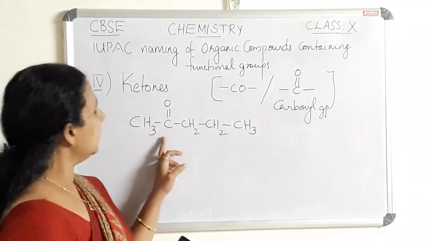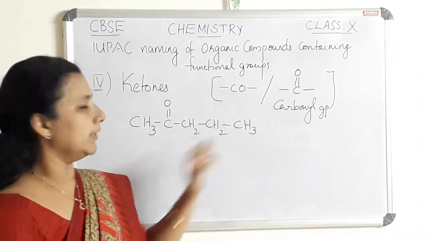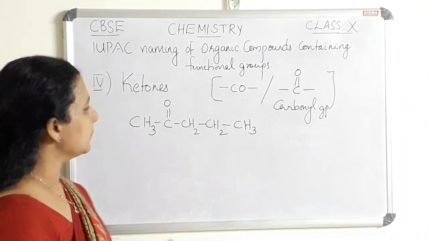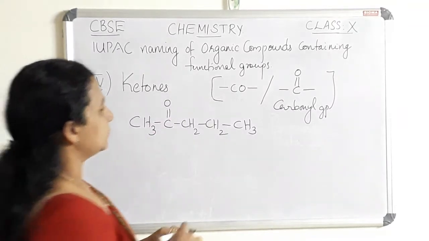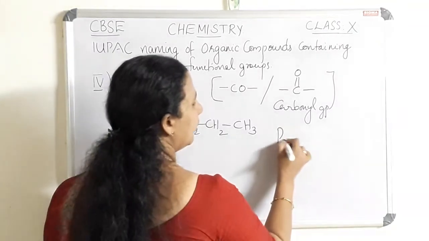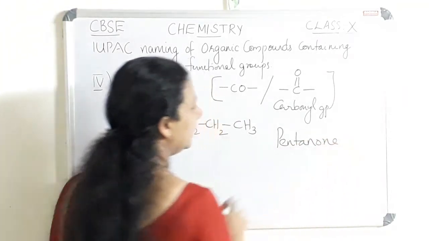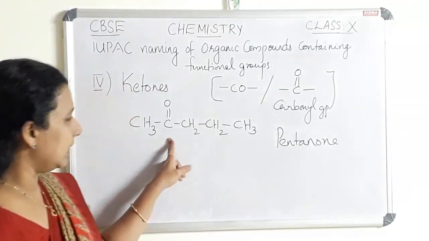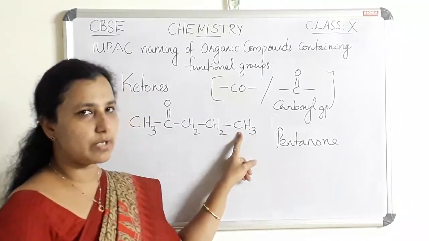How many carbon atoms are here? 1, 2, 3, 4, 5. 5 carbon atoms are here. Since it is a ketone, we have to name it as pentanone. How does it come? The parent alkane is pentane since it contains 5 carbon atoms together.